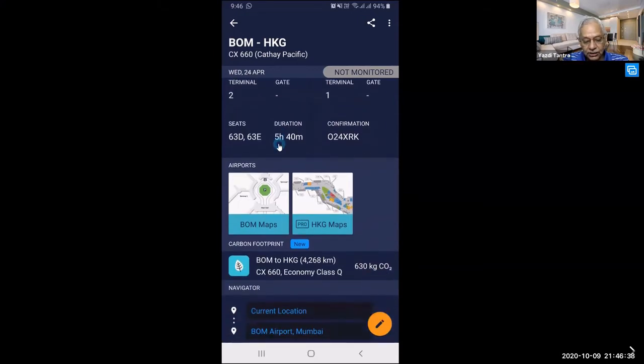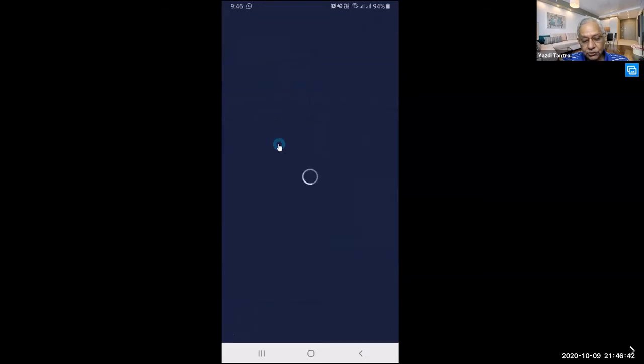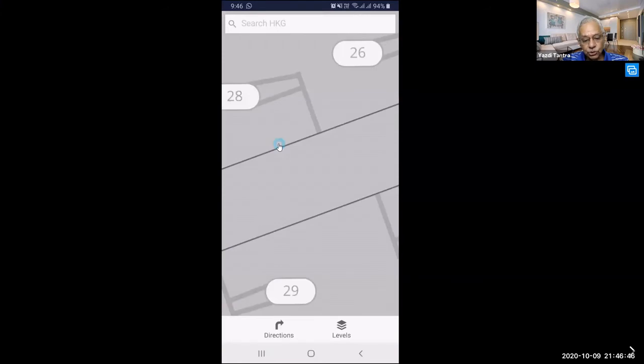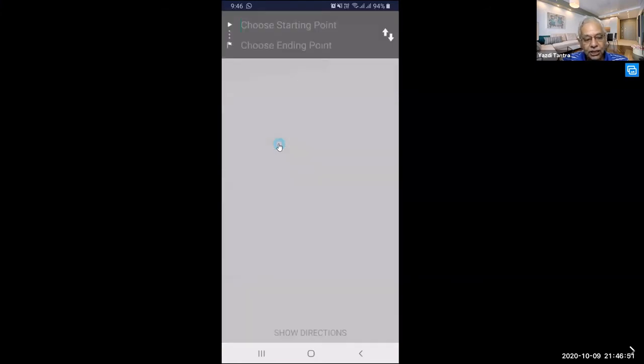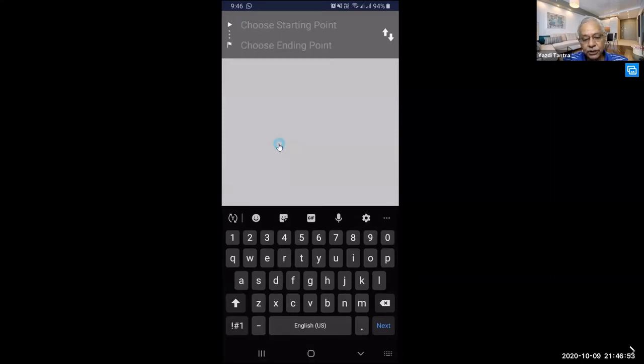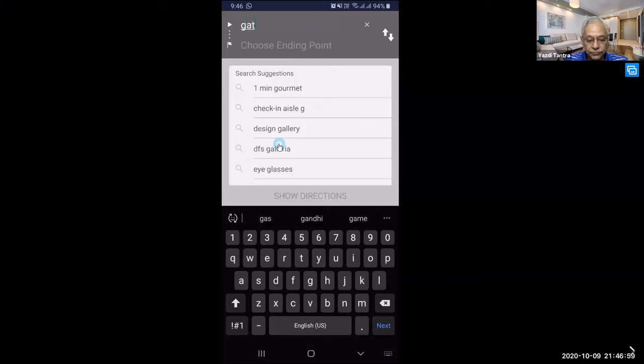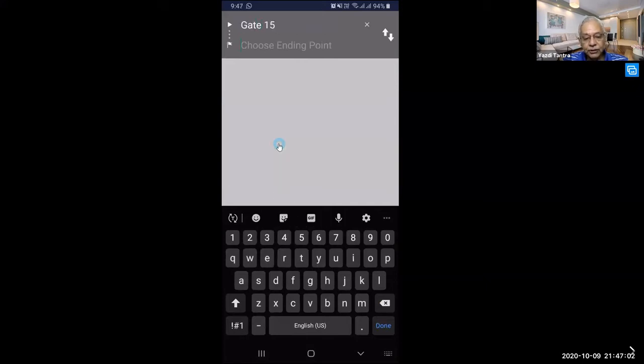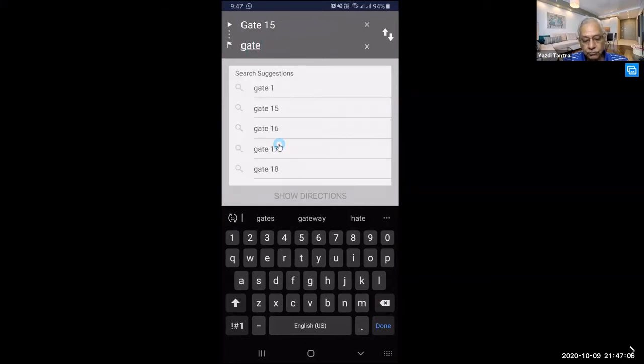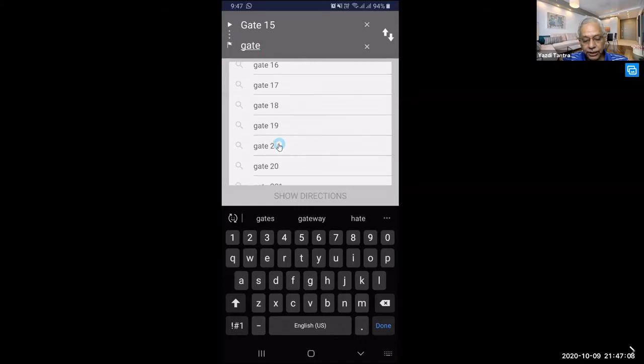Okay. Then there are airport maps. Whenever you are going somewhere, if you say I want to see the Hong Kong map, the Hong Kong airport map is available to you entirely, and you can ask for directions. You can say my starting point is gate number so and so, maybe gate 15, and I want to go to gate 20.